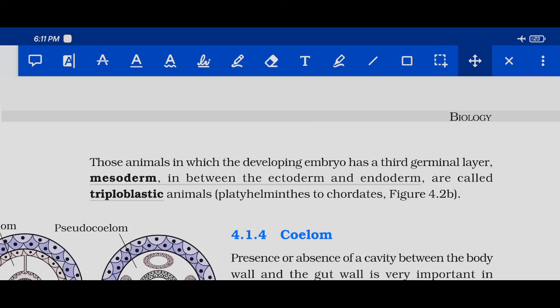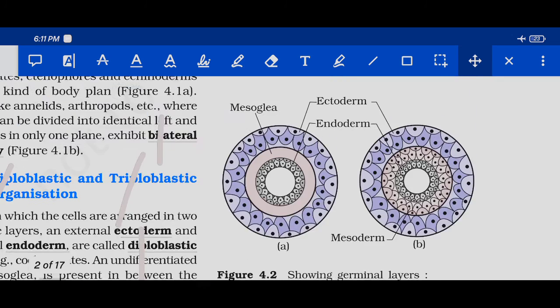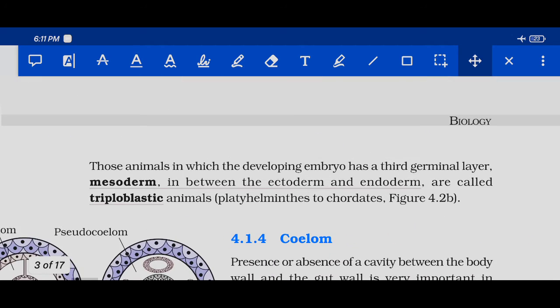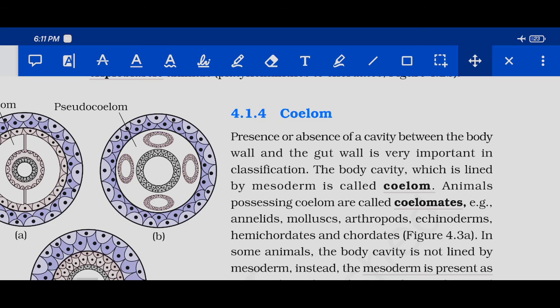Examples are Platyhelminthes. Animals from Platyhelminthes to chordates all are triploblastic animals.